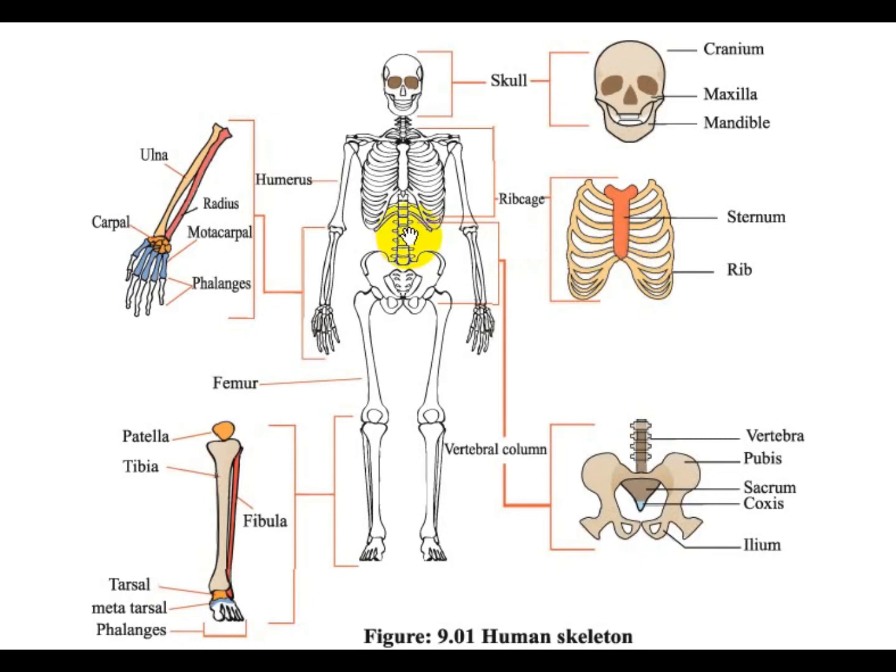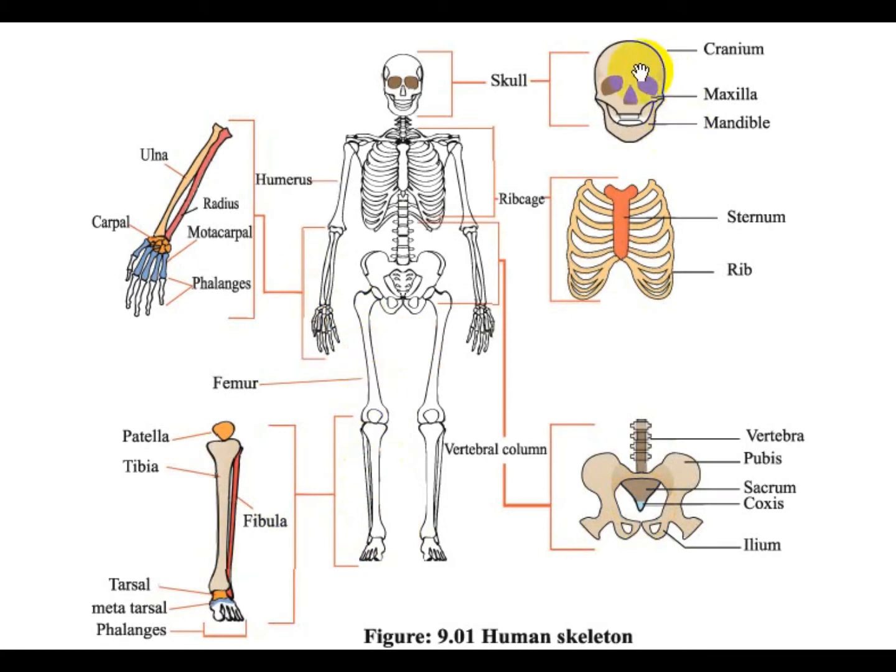On the other hand, it is the appendicular skeleton, or you can say the skeleton of the appendages of the human body. It consists of the pectoral girdle, the skeleton of the upper limbs, the pelvic girdle, and the skeleton of the lower limbs.